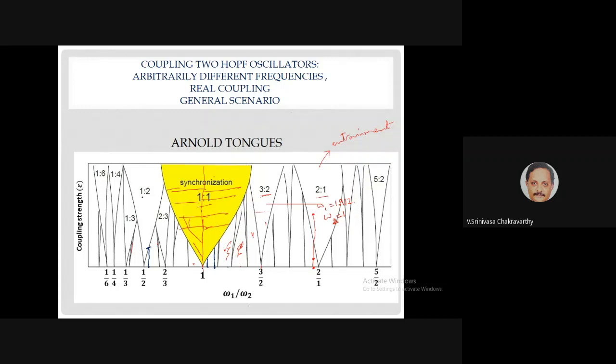So the dynamics becomes so complicated the moment you have frequencies that are quite different. When frequencies are very close, life is somewhat simple. When frequencies are identical, life is extremely simple. This complex scenario is described by this famous plot, the Arnold tongues, named after the Russian mathematician V.I. Arnold.